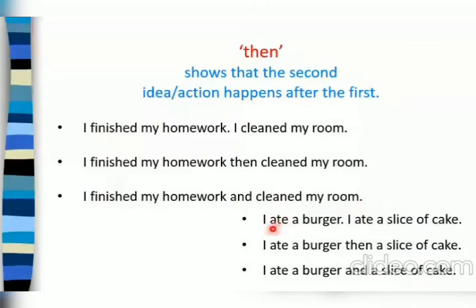I ate a burger. I ate a slice of cake. I ate a burger, then a slice of cake. Or you can write that I ate a burger and a slice of cake. Both are correct. So when you are talking about the time, you can say then. And when there is similarity you want to show, you can use and. So in both the terms, it's correct.